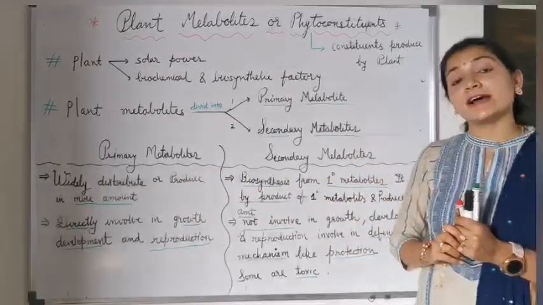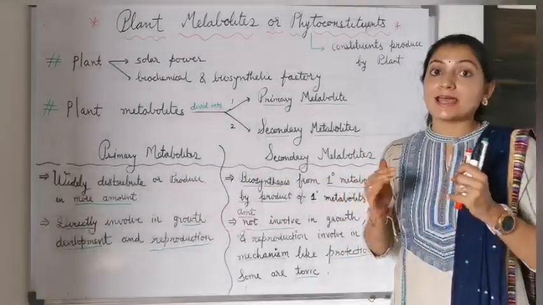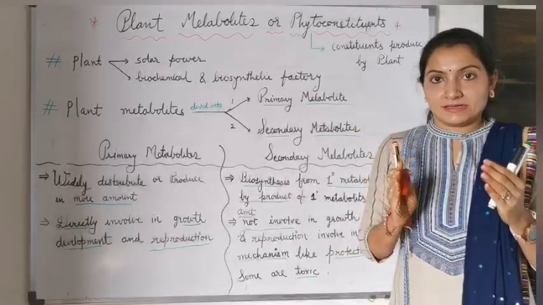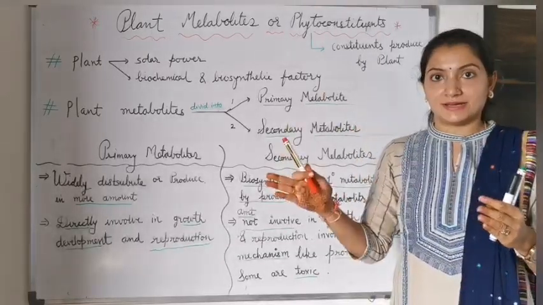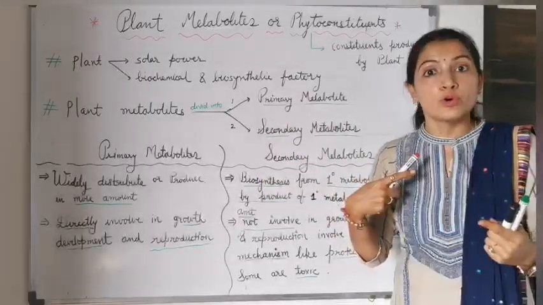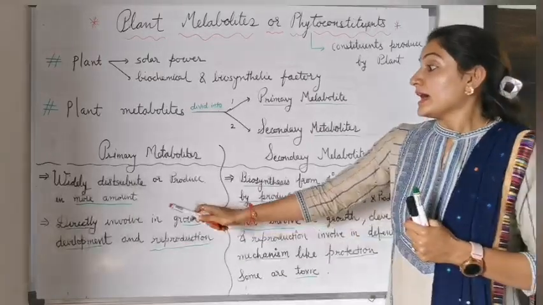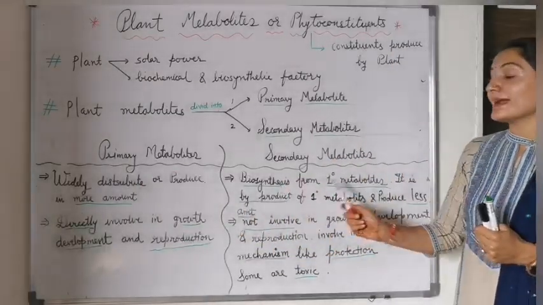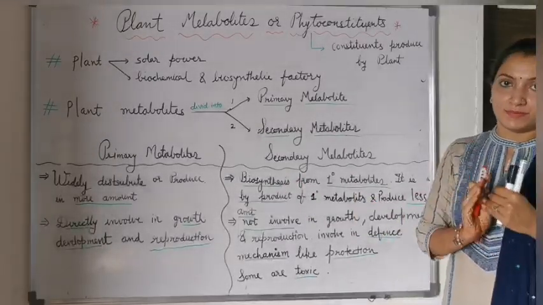Now, primary metabolites. These are widely distributed in the plant and produced in more amount, because the plant produces primary metabolites first. The secondary metabolites are biosynthesized from the primary metabolites.